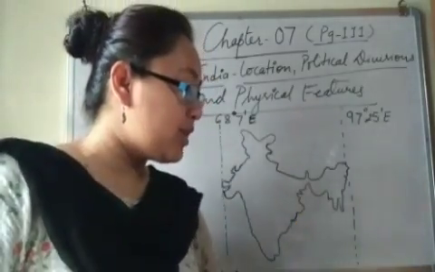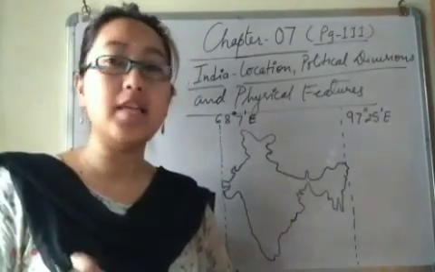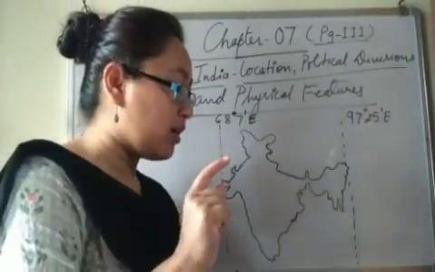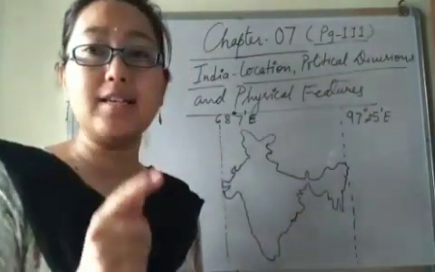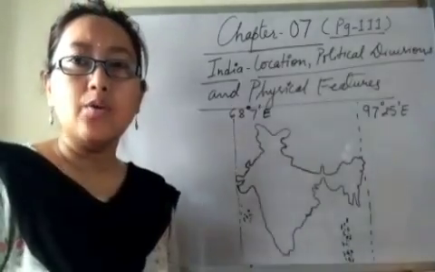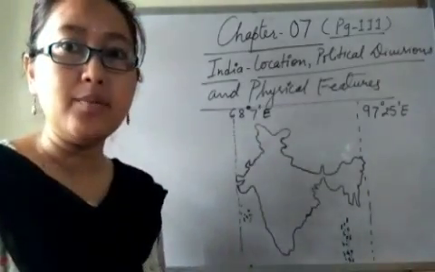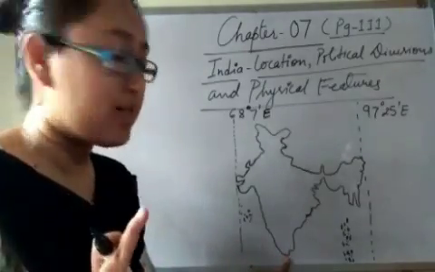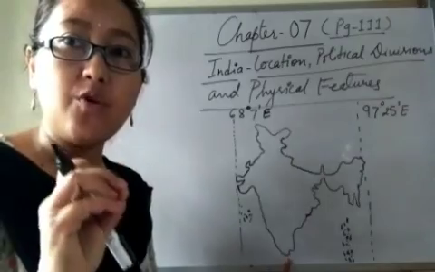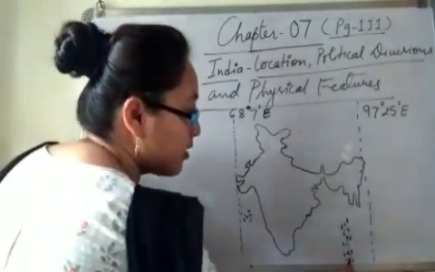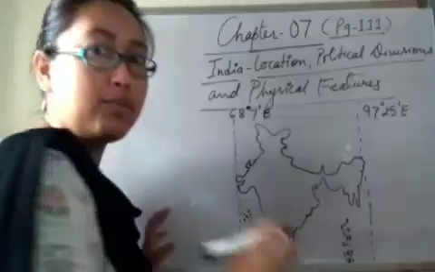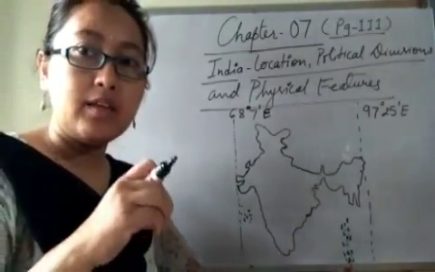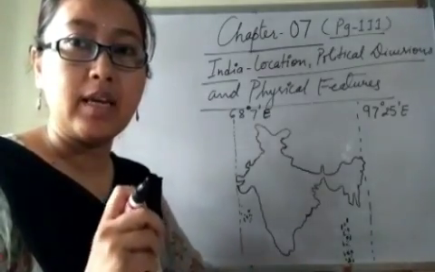Next, latitudinal extent, that is 8 degrees 4 minutes north to 37 degrees 6 minutes north. A point to be noted here: the 8 degrees 4 minutes north measurement has been taken from here, the tip of India.